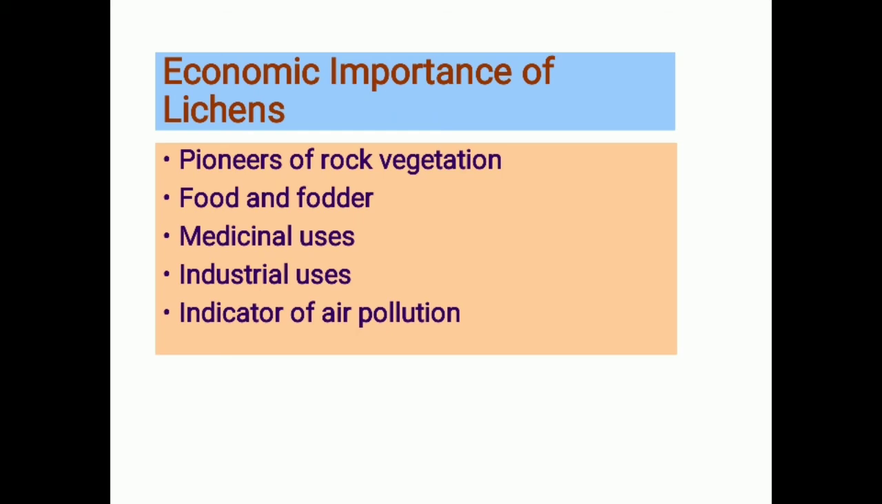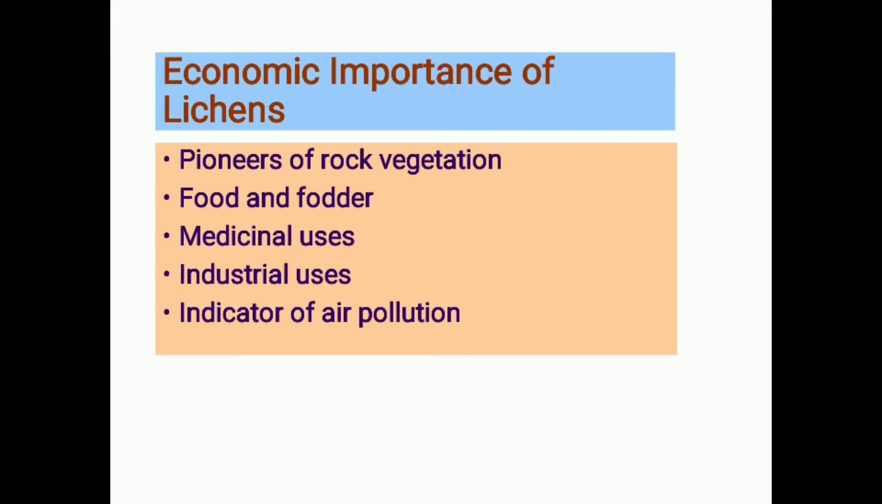And another very important agent is Rocella, which is a lichen. It is very useful in making a very commonly used product in our laboratories, especially for biochemical purposes, that is the litmus paper. Litmus paper is the indicator of pH. This litmus paper is colored with the lichen which is called Rocella tinctoria.